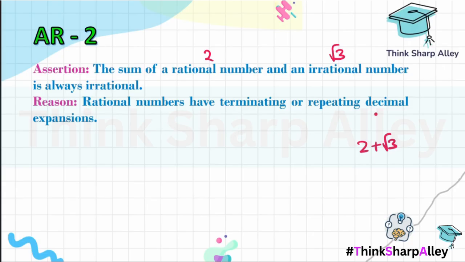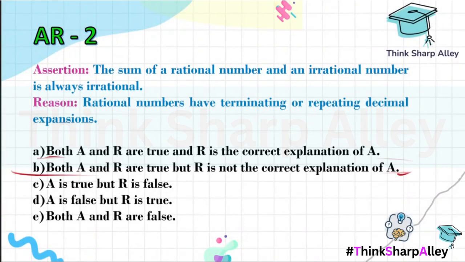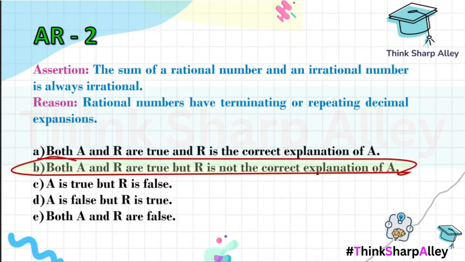This is a correct property of rational numbers. Now, does the reason explain the assertion? No. The reason is true, but it does not explain why the sum of rational and irrational number is irrational. The property of decimal expansion is unrelated to how the sum behaves in terms of rationality and irrationality. So in this case, our answer would be both A and R are true, but R is not the correct explanation of A.